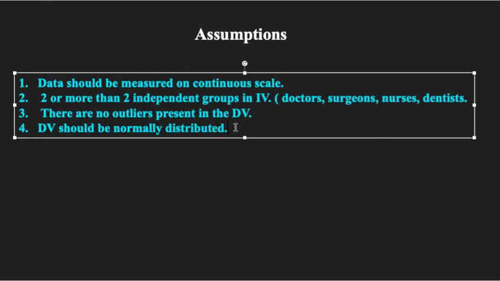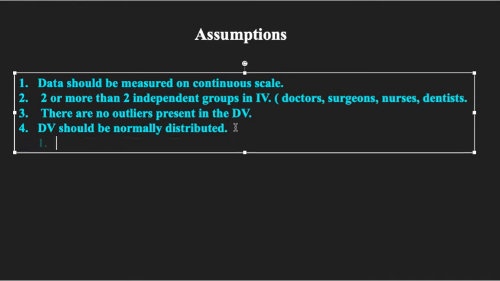When we talk about normal distribution in the dependent variable, we have to find out the distribution in that dependent variable. So how are we going to find this normality? If we want to use SPSS, in SPSS we have two tests which we use for testing the normality of this dependent variable.